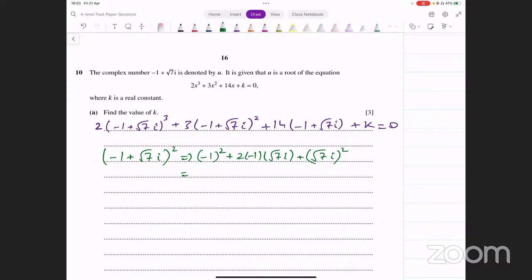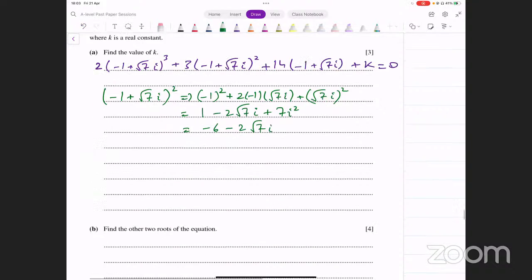And that's going to give you 1 minus 2 square root of 7 iota plus 7 iota square. Remember, iota square is -1, so 1 minus 7. This will be -6 minus 2 square root of 7 iota. That's the square of this number.